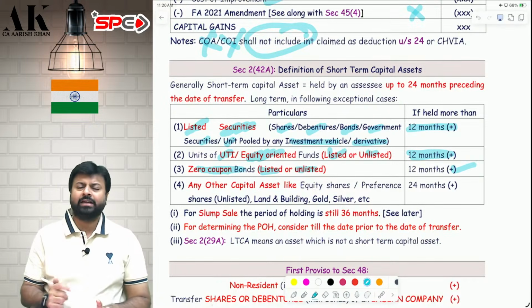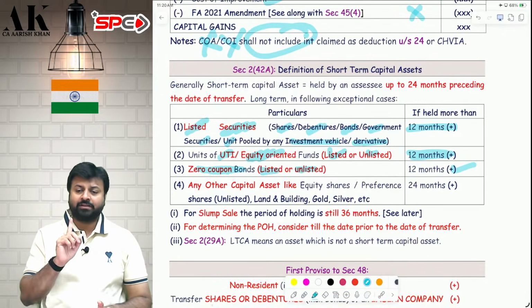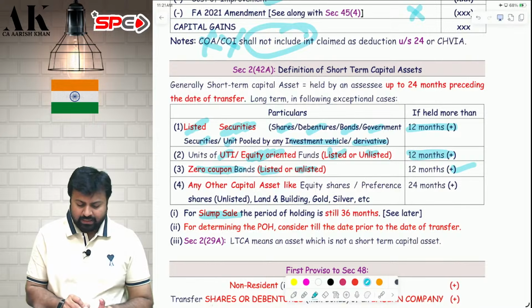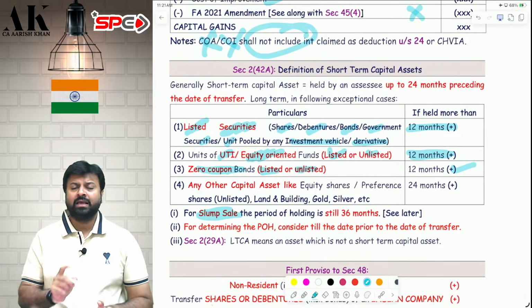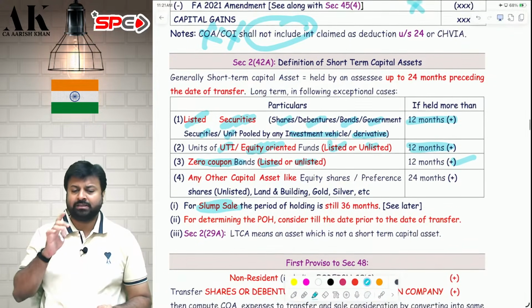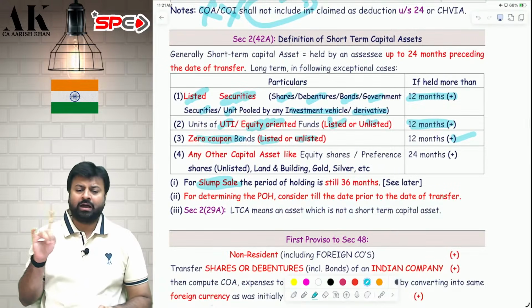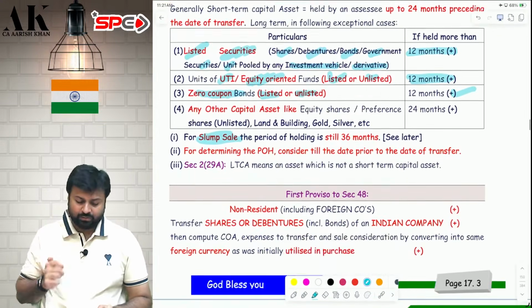But there is one asset which even today becomes long term after 36 months, and that is slump sale. If you are transferring an asset in slump sale, then that will become long term after 36 months, not after what? Not after 24 months. I hope it is clear to all of you.